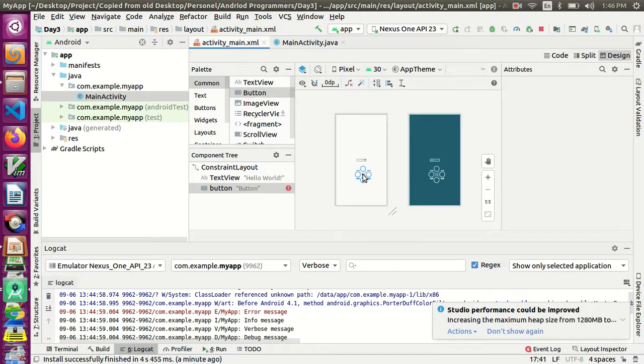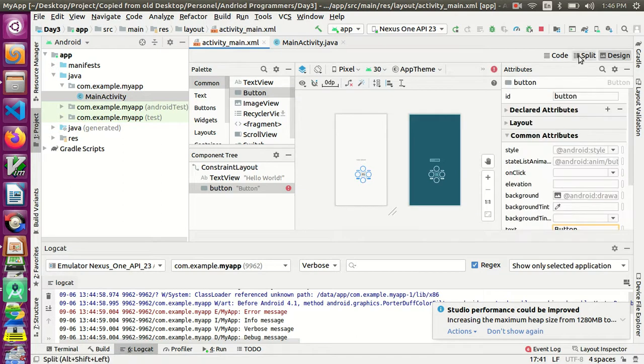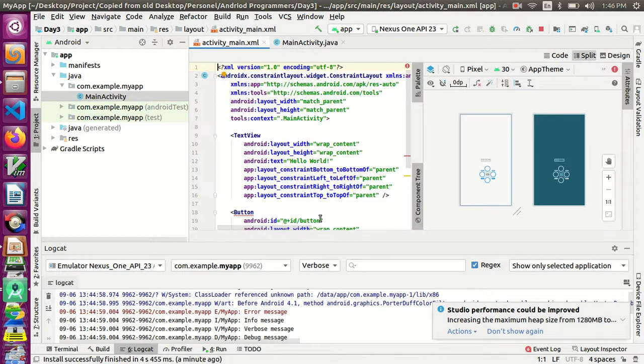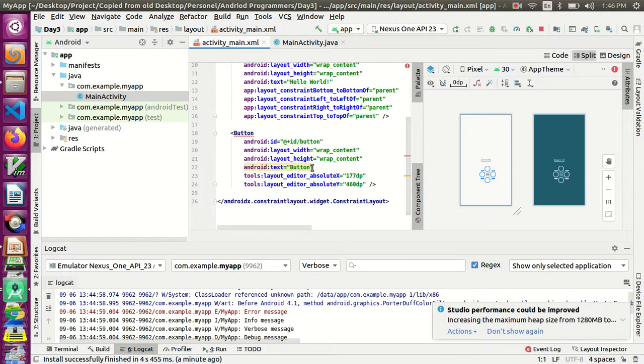I am not changing anything, so let it be showing as button. I will give the name as handle button click event. Whatever name you want, you can give it.